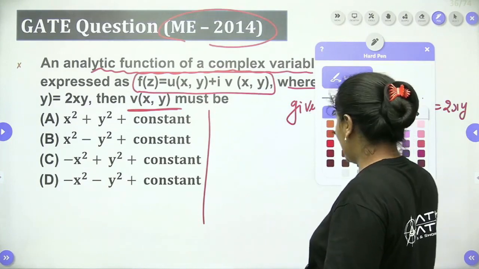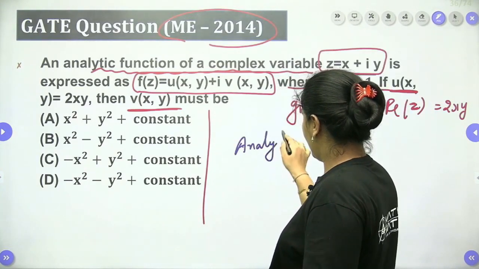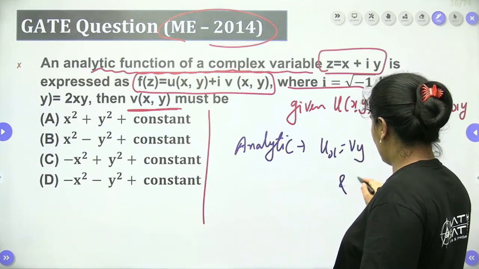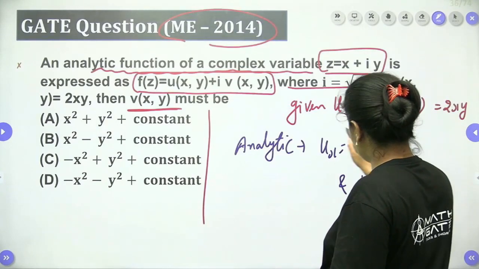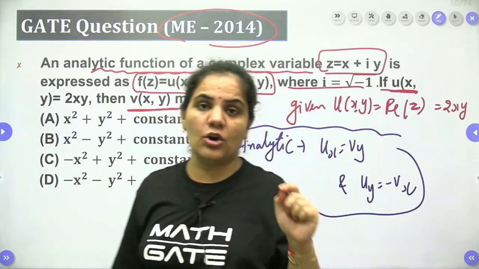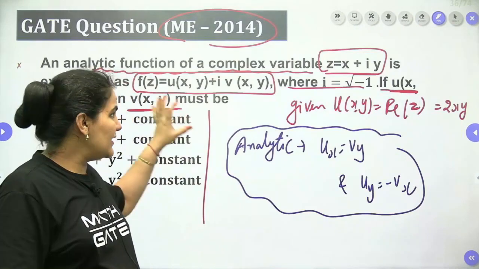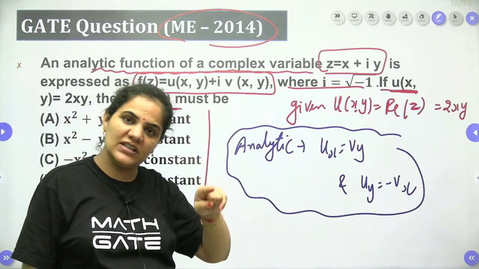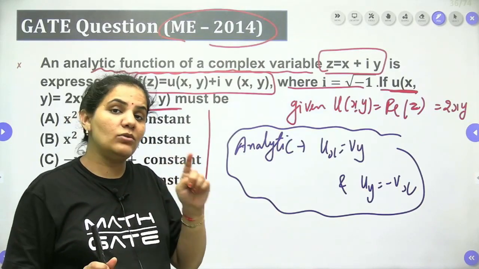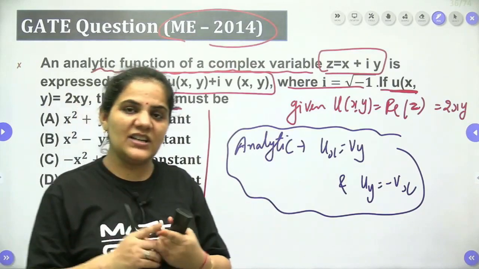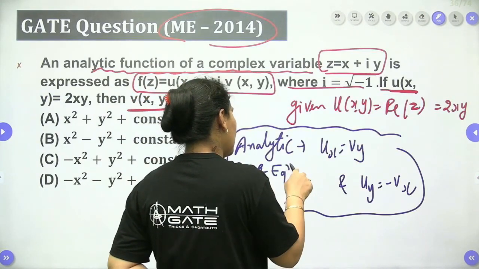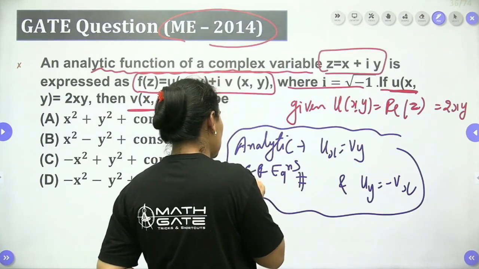As we know very well, any function is said to be analytic if ux is equal to vy and uy is equal to minus vx. This is a very important condition. In these types of questions, options will always be there. In this particular question, it's already given that your function is analytic, and for that analytical function you have the real part and you have to find the imaginary part. If my function is analytic, then definitely it will satisfy the CR equations.